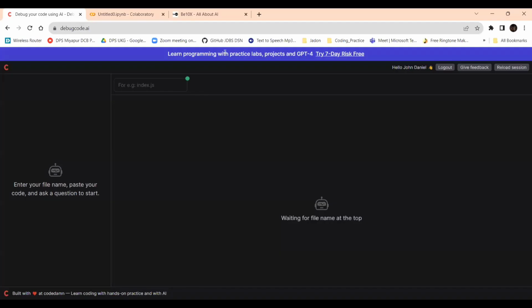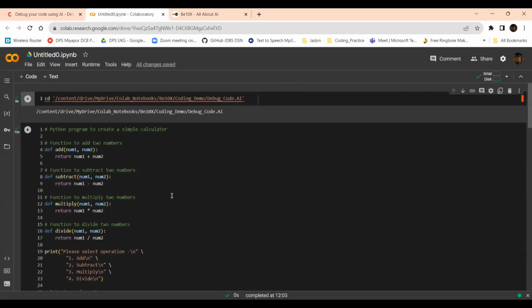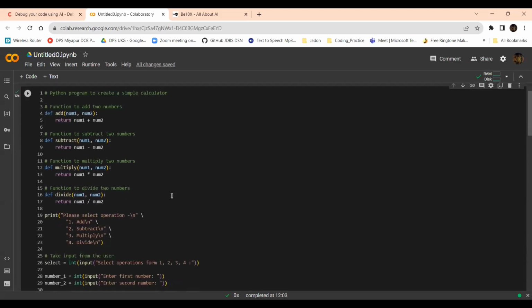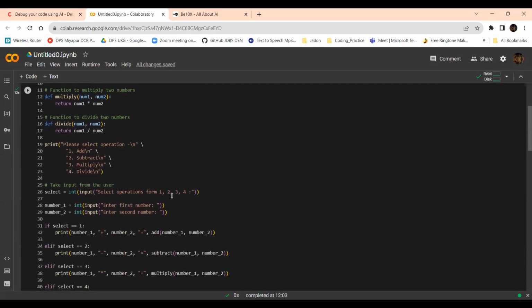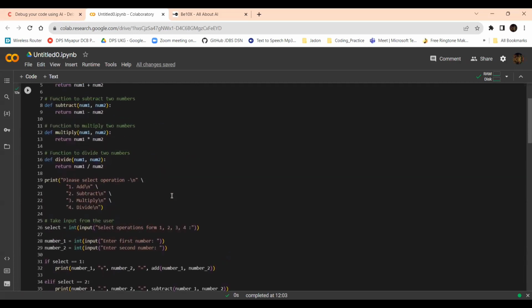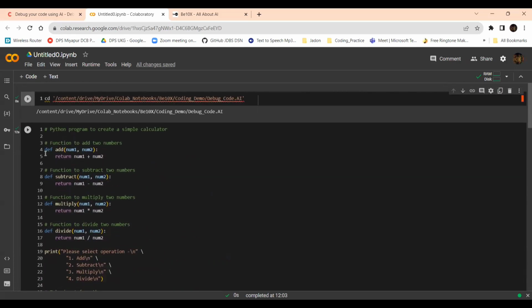So this is the code debug. It's called debug code.ai. So I have one program. This is the Python program. I have created a simple calculator. It should accept two numbers from the user and calculate addition, subtraction, whatever I want. So here is the code. First I will execute it properly and then I will introduce some issues. And then this debug code.ai should solve the problem.